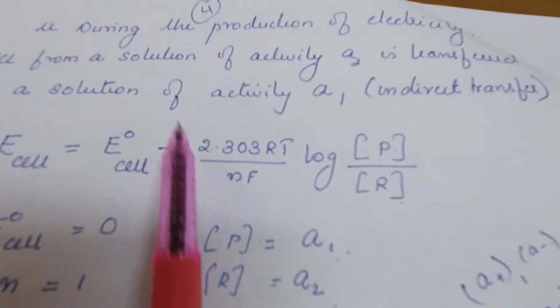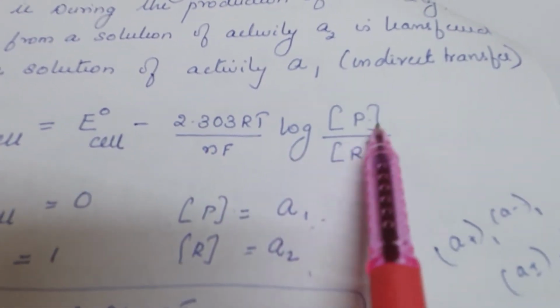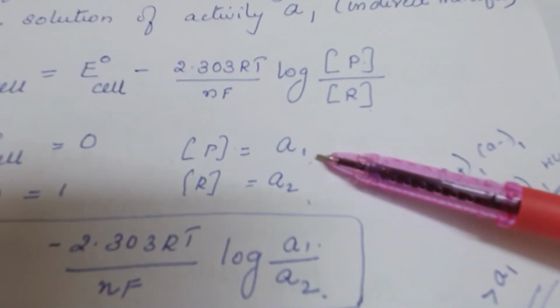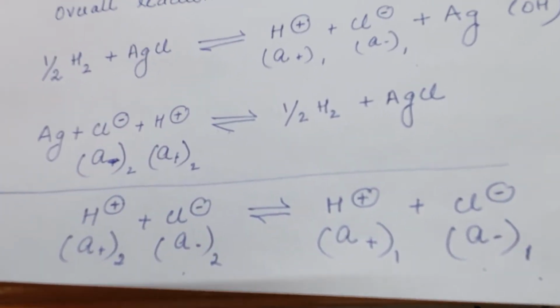For E cell, in the same way, E0 cell minus 2.303 RT by nF, log of concentration of product by reactant. The concentration of product is A1, the concentration of the reactant is A2. This is the cell reaction. This cell reaction only you should take.